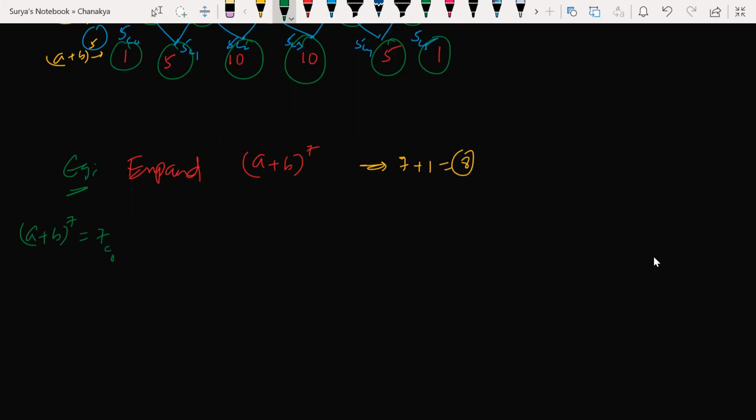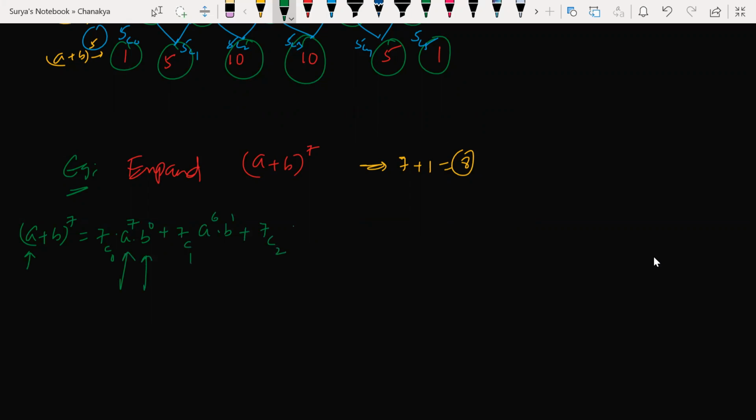I'll start with 7C0, and A to the power of what? A to the power of 7. A will always start with the biggest power. Whatever the power you have here, we write that power first for A. Now B is what? 0. I told you, A starts with maximum power, B starts with minimum power. Next, 7C1, A to the power of 6, B to the power of 1. Correct?